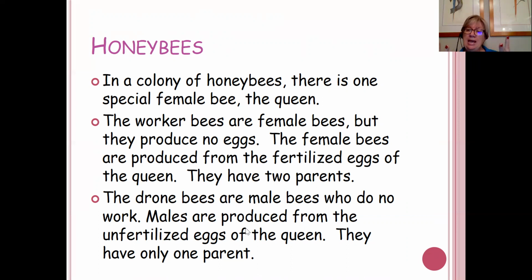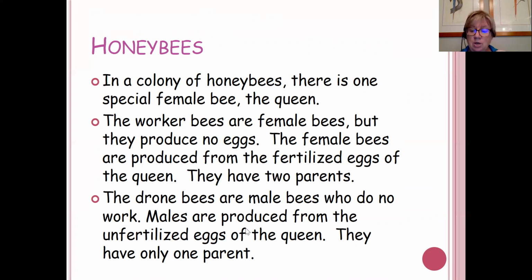Okay. Well, those eggs hatch and they become either females or male bees. If those eggs have not been fertilized, they produce the drone bees, which are the male bees. Male bees come from unfertilized eggs. The female bees come from fertilized eggs. So if you think about it, a female bee will have two parents, a male bee will only have one parent, and for all of them, their female parent is the queen.